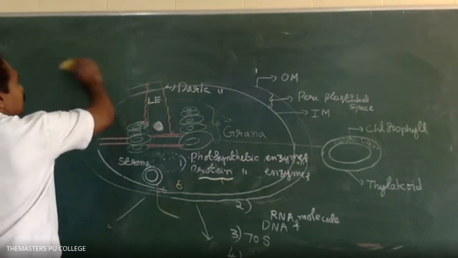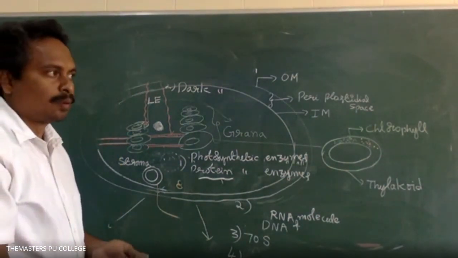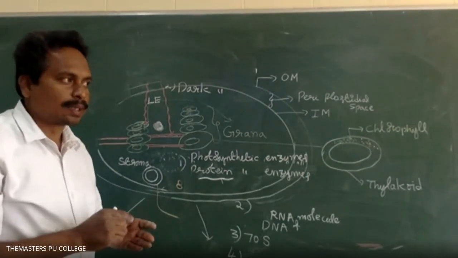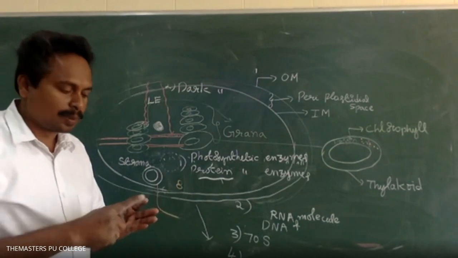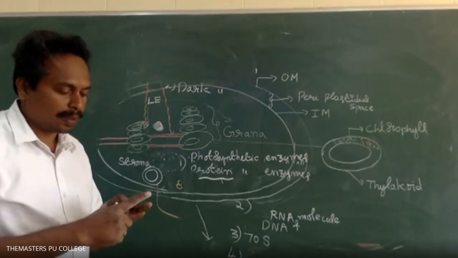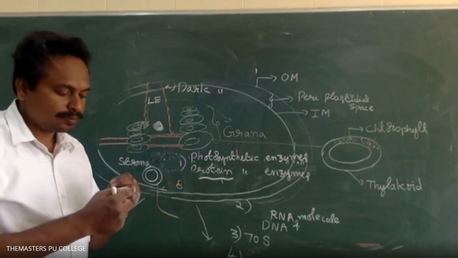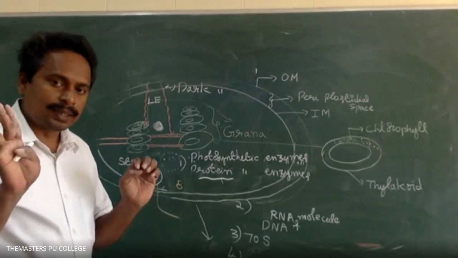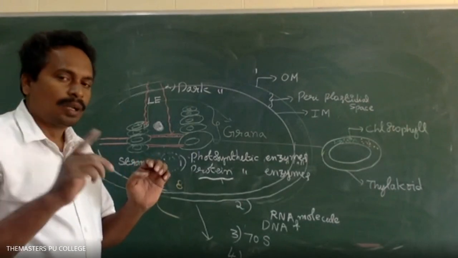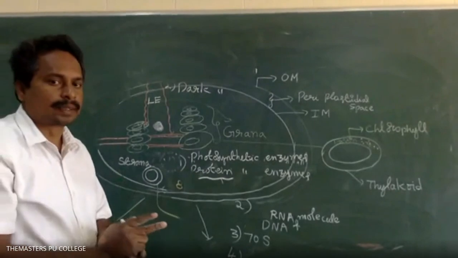Own DNA molecule is present in which organelle? We have discussed the endoplasmic reticulum, Golgi complex, lysosomes, vacuoles, mitochondria, and chloroplast. Among these six cell organelles, the mitochondria and chloroplast cell organelles have their own DNA molecule. Is it clear?